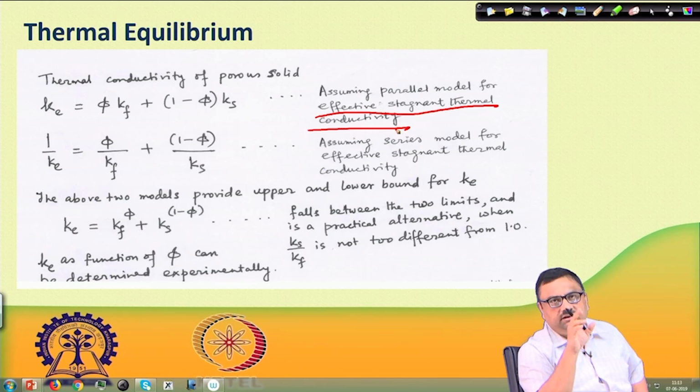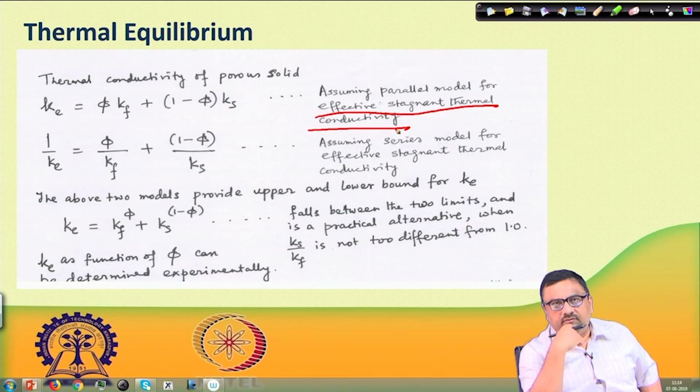Heat can flow in parallel, one part through the fluid which is occupying the void, and the other part through the solid. So these are two parallel channels through which it is flowing. So the effective thermal conductivity is given by phi into Kf plus 1 minus phi into Ks.